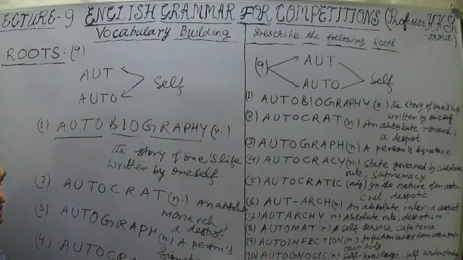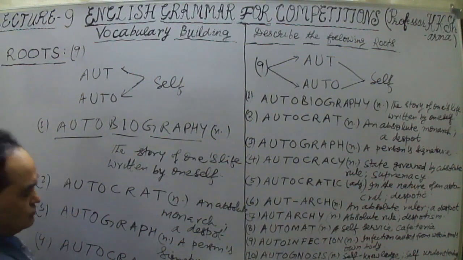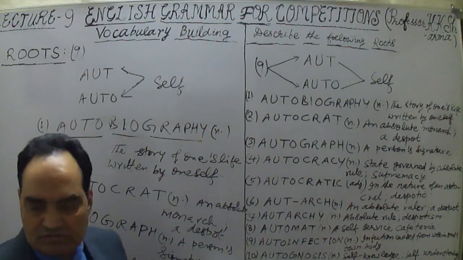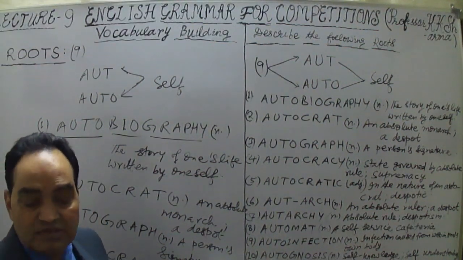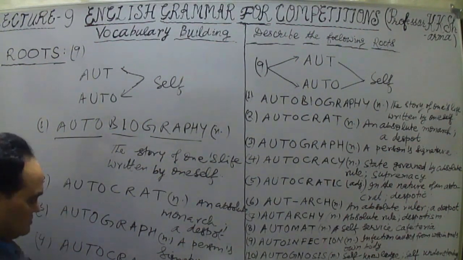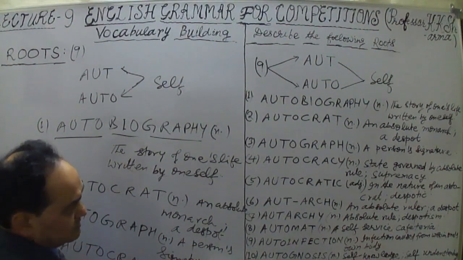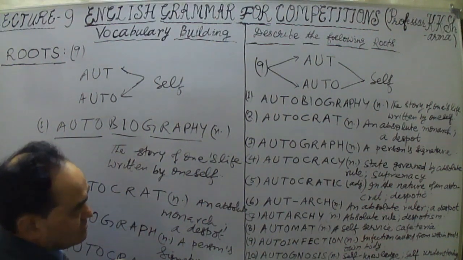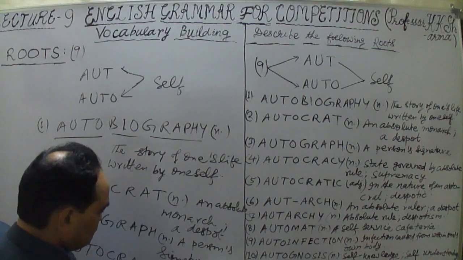Autocracy. Auto means self, and cracy means rule, so it is a state governed by absolute rule. The autocrat is the person ruling somewhere, and that ruling of his is known as autocracy. It is government by one person, one absolute monarch. Autocracy is the noun here, a rule by an autocrat. A state governed by absolute rule, that is autocracy.